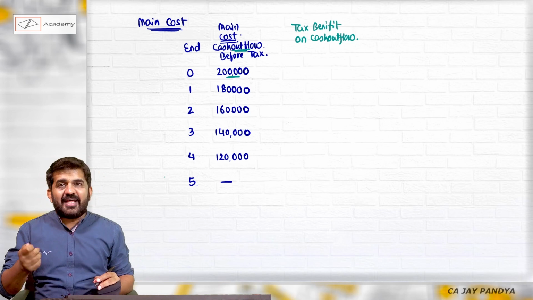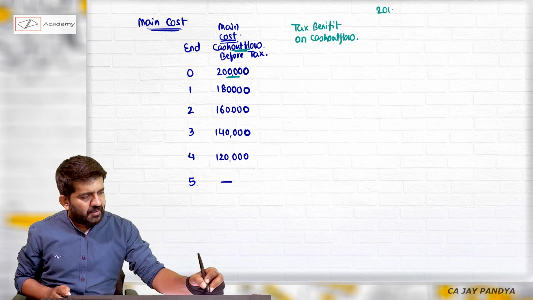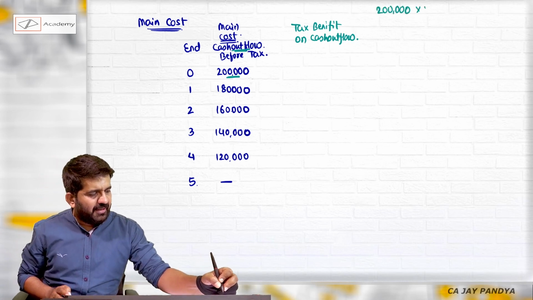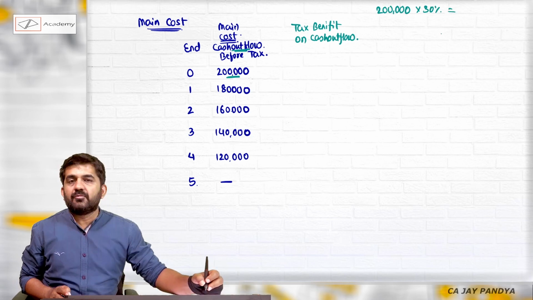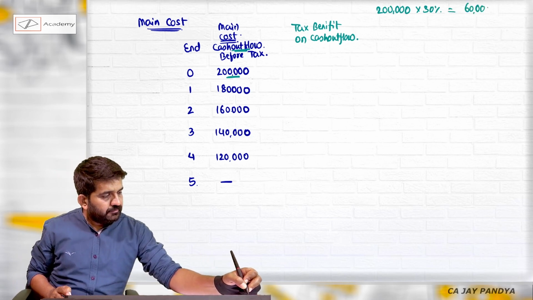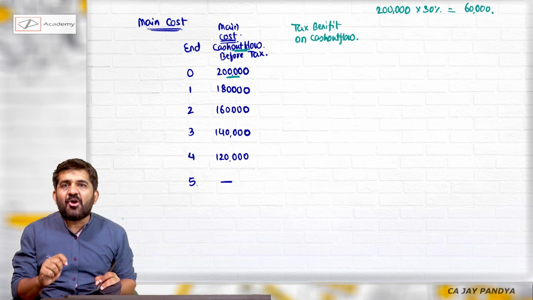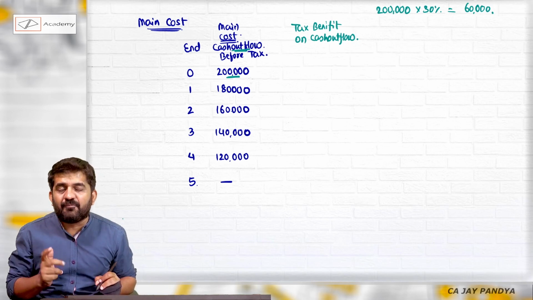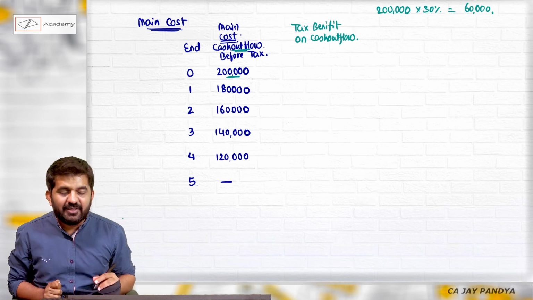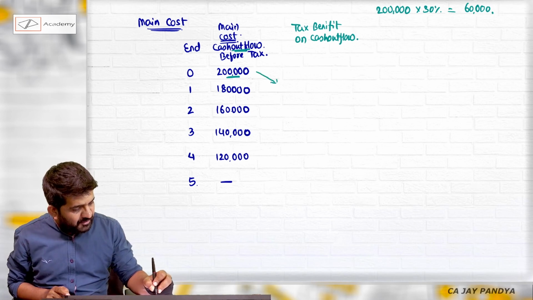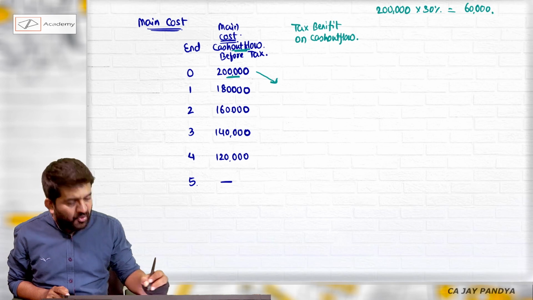The tax benefit on 2 lakh rupees is very simple: 2 lakh multiplied by 30%, which is 60,000. But this tax benefit will not happen at the beginning of the first year or at the end of 0 year. This tax benefit will happen at the end of first year.